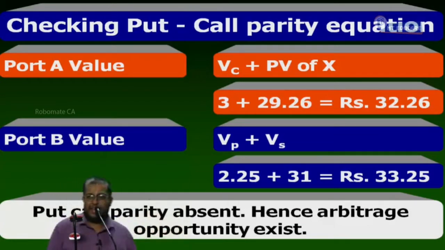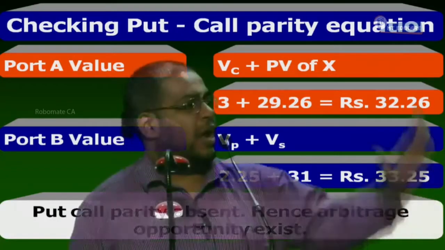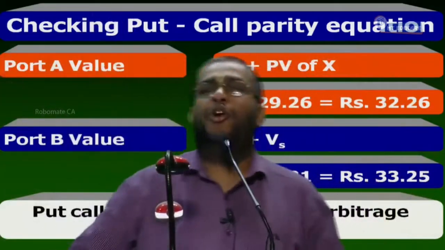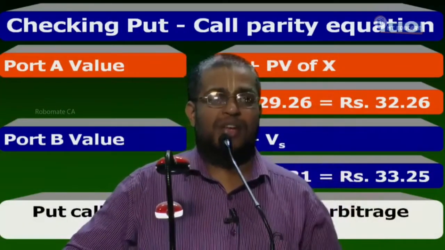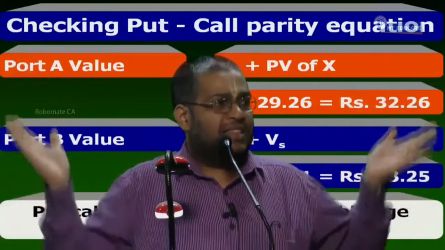The portfolio has a call option, so I should buy a call option. Buying portfolio A means holding a call option, and selling portfolio B means writing a put and short selling a share. Right or not?